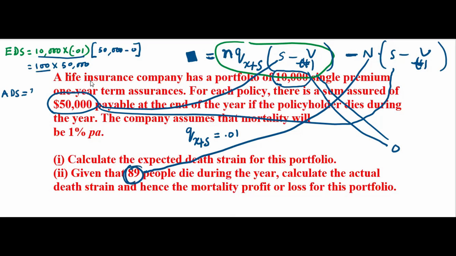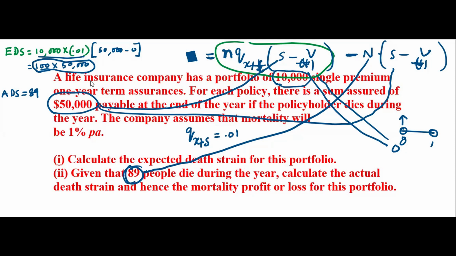89. So according to your expectation, the class will be for 1 hour. Now the class is for 50 minutes, that way. So this is your expected death strain. This much strain you expected at the start of the year. But at the end of the year, you found that actually 89 people died during that year. It's a 1 year term insurance policy only. Within 1 year, you thought 100 will die using probability and q(x+t). For every person, it's q(x). Now, t is 0 anyway here.